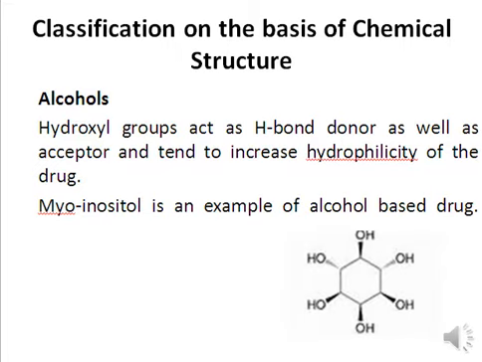Now we have alcohol-based drugs, so drugs that have one or more alcohol units in their structure are known as alcohol-based drugs. You know that hydroxyl is a hydrogen bond donor as well as acceptor, right? So whenever you have an alcohol group in your drug, you can expect that because of the alcoholic functionality, the hydrophilicity of the drug will be increased. The more hydroxyl groups, the more the water solubility. An example of an alcohol-based drug is myo-inositol. Here you can see it has six hydroxyl groups attached to the six-membered ring.